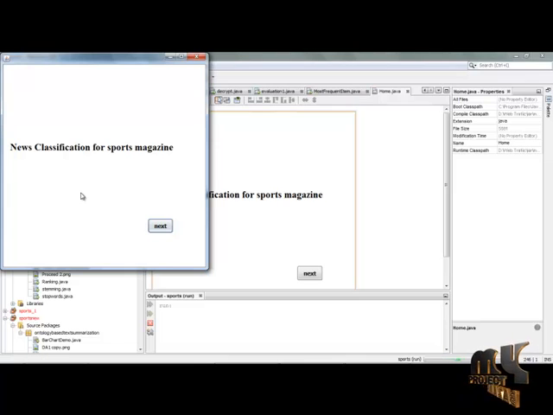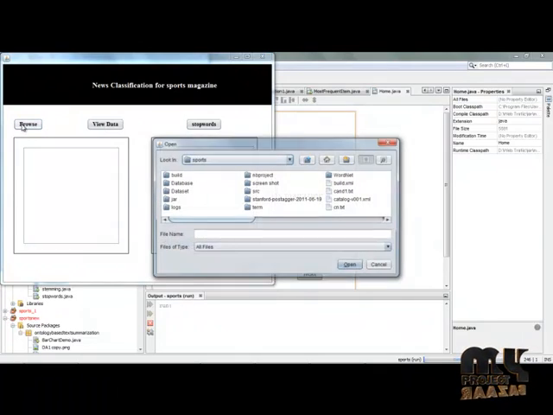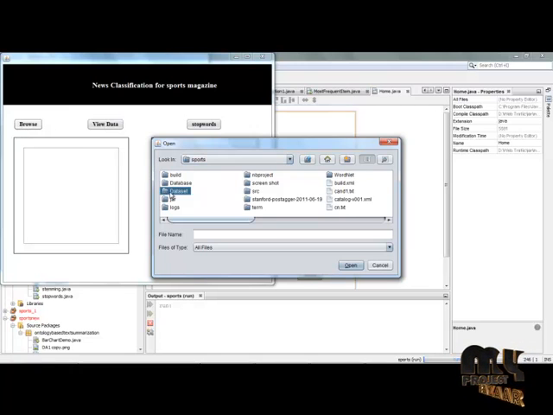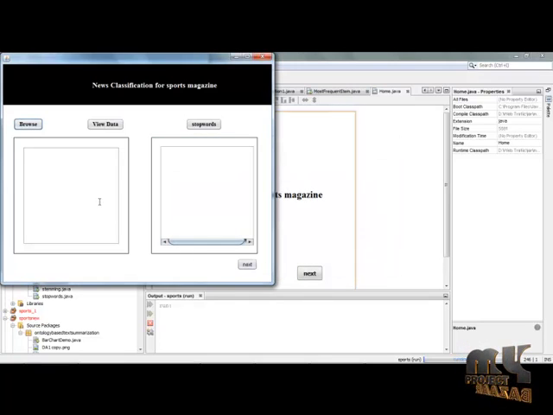So it is the news classification for sports magazine. Simply click the next option. Here, with this browse button, we are going to select the user data. The user data may be any kind of data. Here we are going to process the sports data and perform the news classification for sports magazine. So data about sports is chosen as the user input.